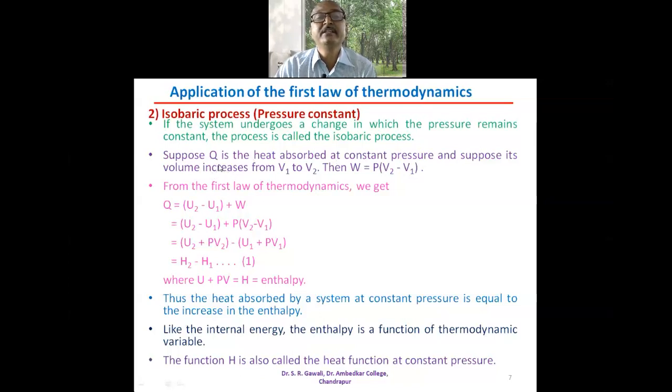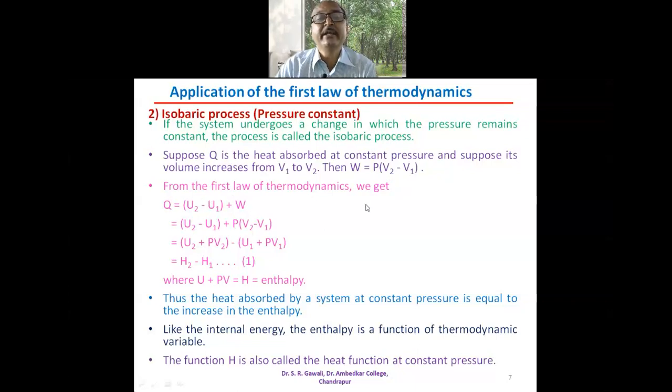Suppose Q is the heat absorbed at constant pressure, and suppose its volume increases from initial volume V1 to final volume V2. Then W is the work done. Work done is equal to P into (V2 minus V1). That is the work done: pressure multiplied by change in the volume.